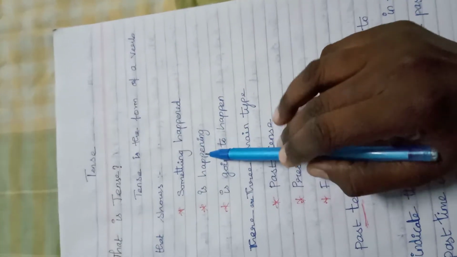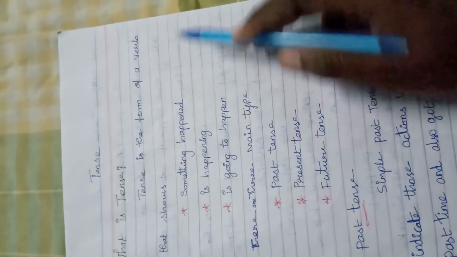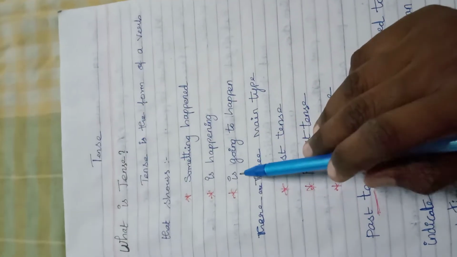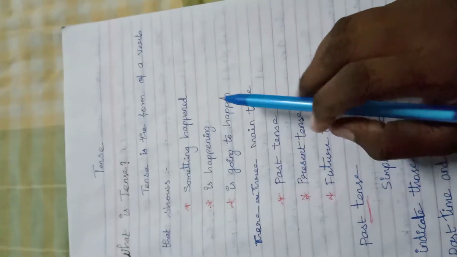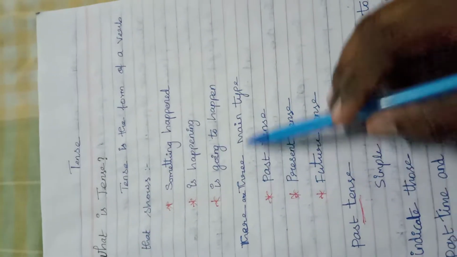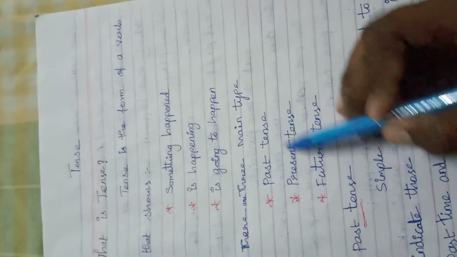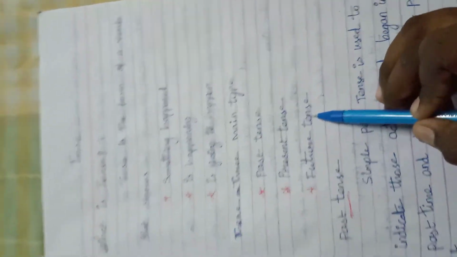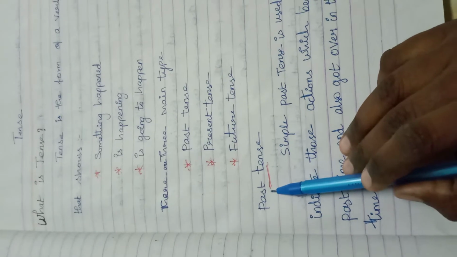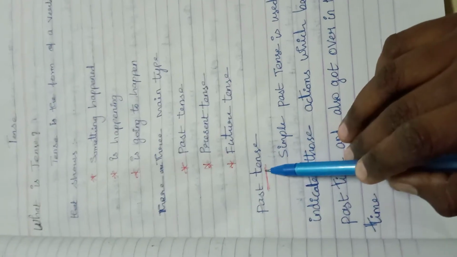Is happening means now it's going on, the process. Is going to happen means the future, the next one going to happen. There are three main types: past tense, present tense, future tense. Today our topic is past tense.